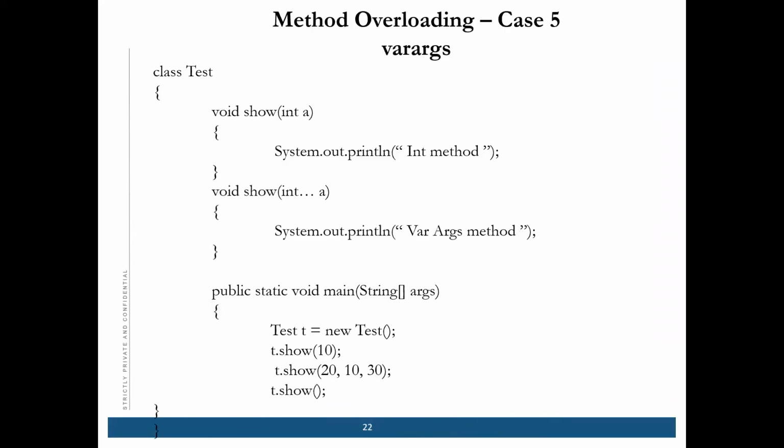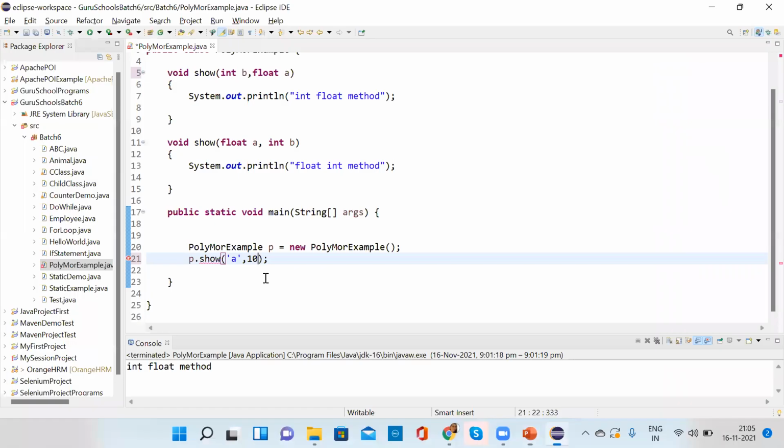Okay, now this fifth case, which is called var argument. What is var argument? Okay, I'll tell you. Here, no, that is also not working.